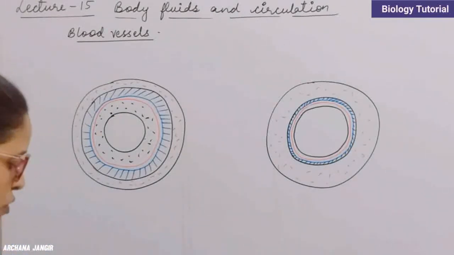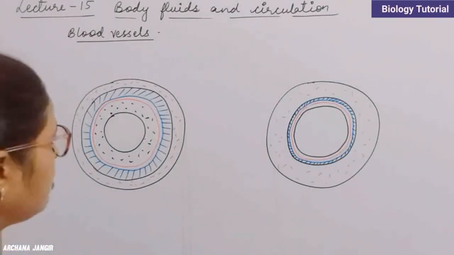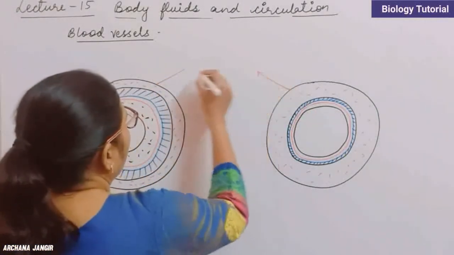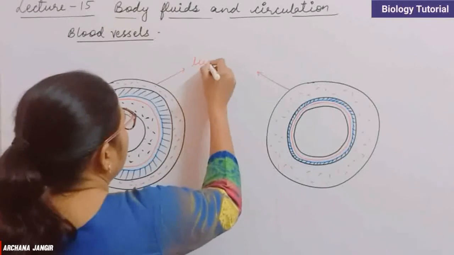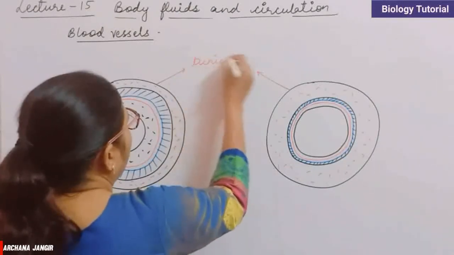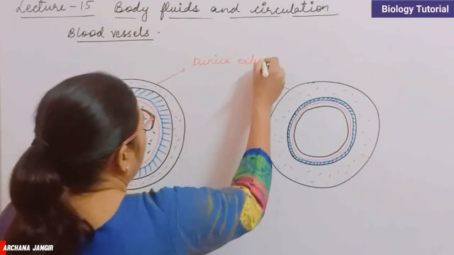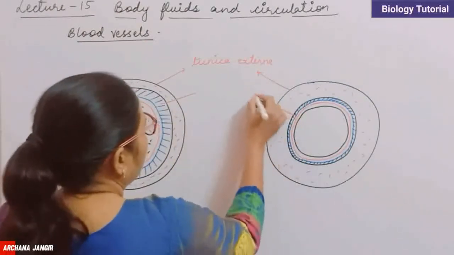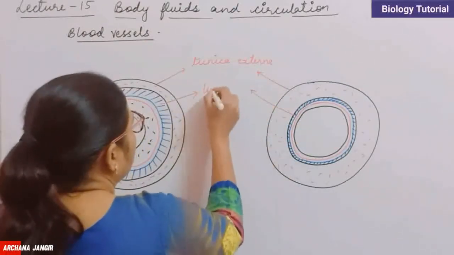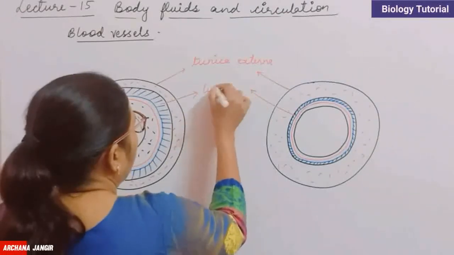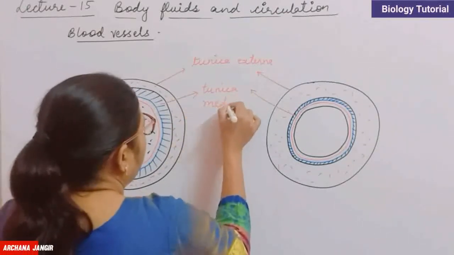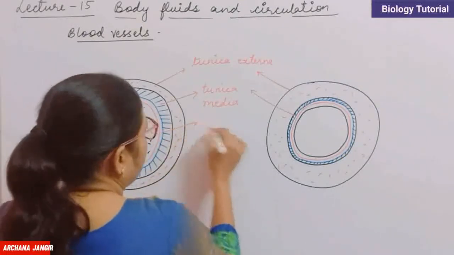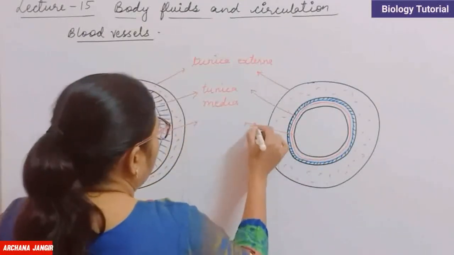Clear? So we have to label all these things. The outer one in both of the cases is tunica externa. The middle one, which is the blue one, is tunica media, and the third one is tunica interna.